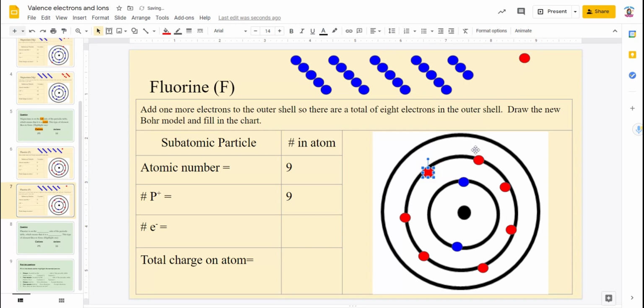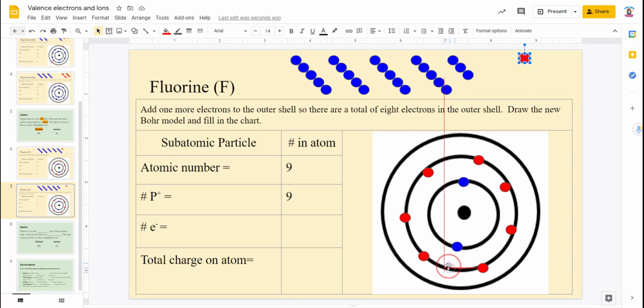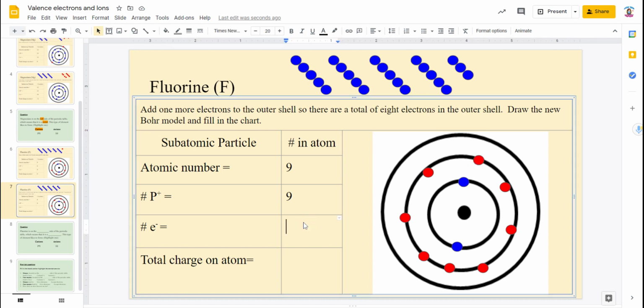Okay, so right now we have an atom. We don't have an ion, we have an atom. But it tells us to do what? It says add 1 more electron. So I'm going to add 1 more electron to my outer shell here. So I'm just going to take a spot there. Now, when I do that, how many electrons do I have? I have 1, 2, 3, 4, 5, 6, 7, 8, 9, 10. So therefore, I now have 10 electrons.